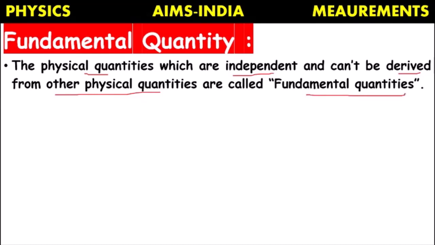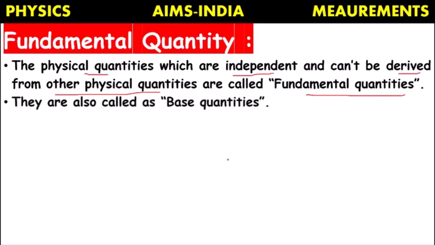They can exist by their own without depending on other physical quantities. They are the base quantities from which all others can be derived. They won't depend on any other. That's why they are also called base quantities.